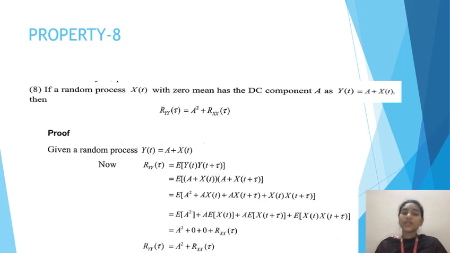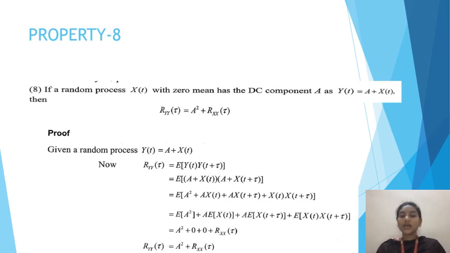The proof: given the random process y(t) is equal to a plus x(t). Let us write the autocorrelation function Ryy of tau is equal to expectation of y(t) into y(t plus tau). In the place of y(t), we substitute the value a plus x(t). These are multiplied and expanded and written with separate expectations.